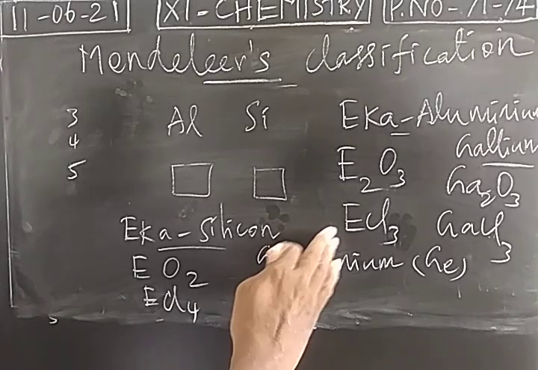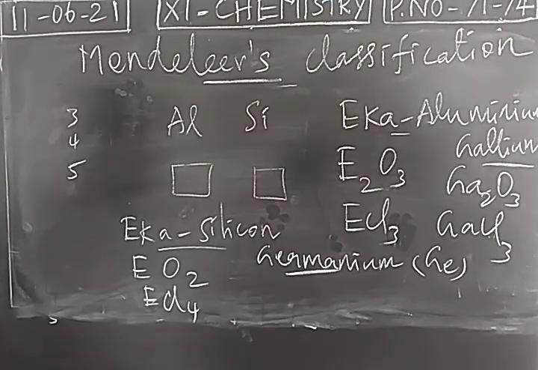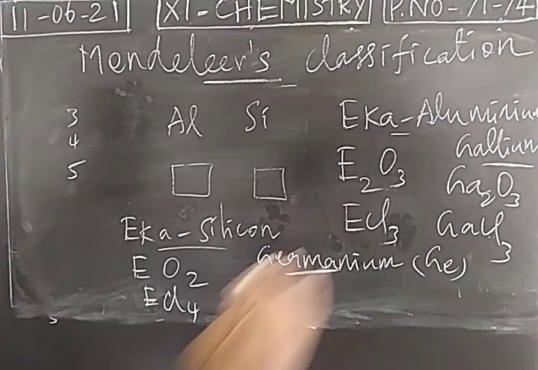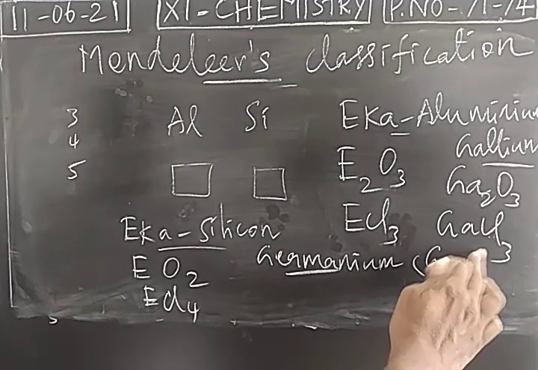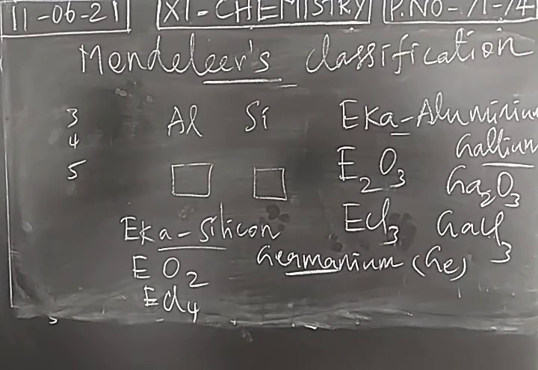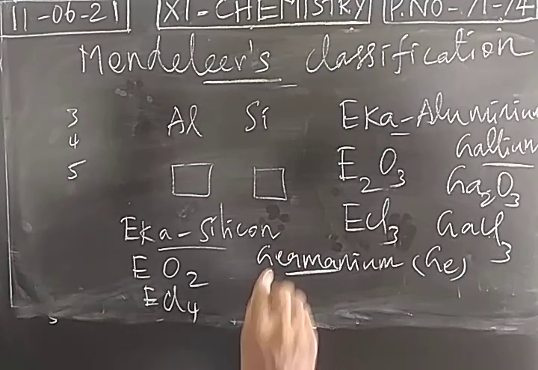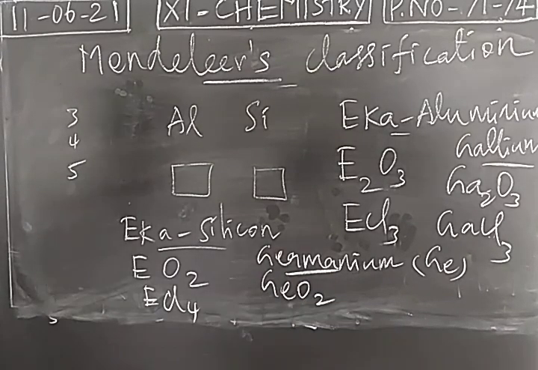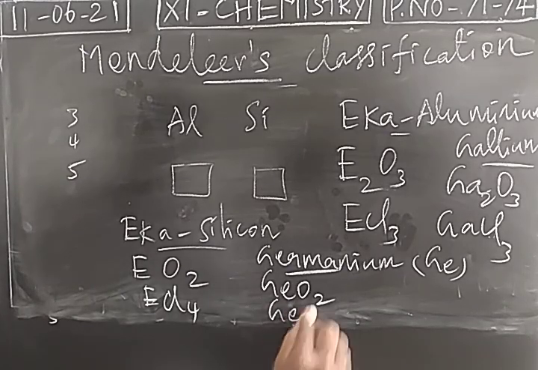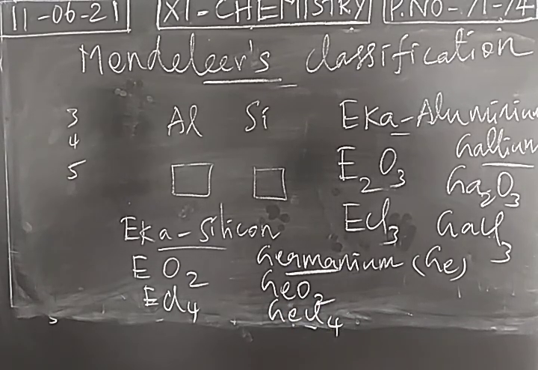So Mendeleev proposed physical properties. Properties proposed by Mendeleev are in agreement with actual properties. After the discovery of gallium, we found the same type of oxide and chloride. For germanium also the same trend. Germanium will form GeO2 type of oxide and GeCl4 type of chloride.